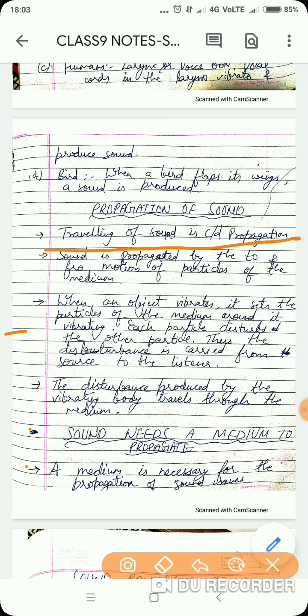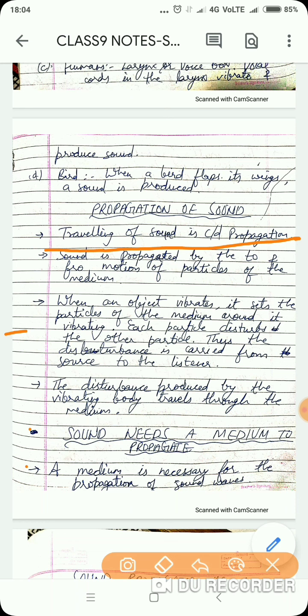Okay. So how sound is being produced, how sound propagates, how it travels through to and fro motion of the particles of the medium. And when an object vibrates, it sets the particles of the medium around it vibrating. So, can sound travel through solid, liquid, gas, all the three mediums? Yes, it can. How can I say that sound can go through solids and liquids and gases? We will discuss some activities to prove these things.